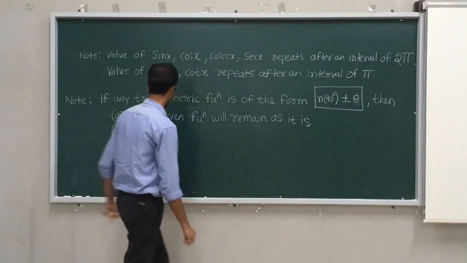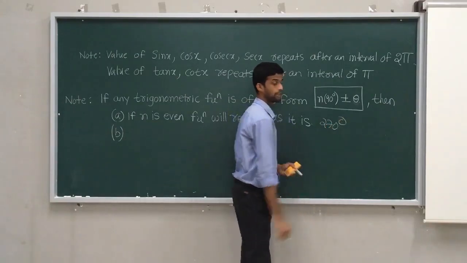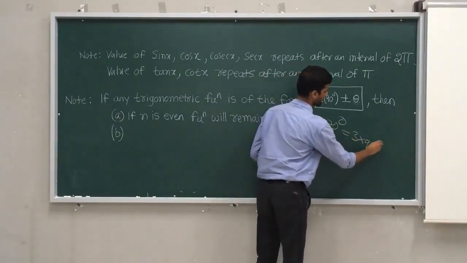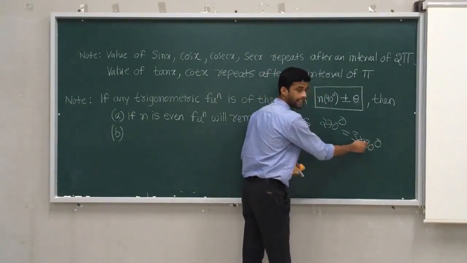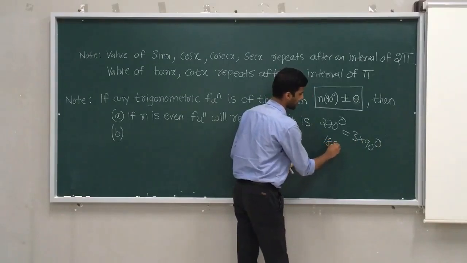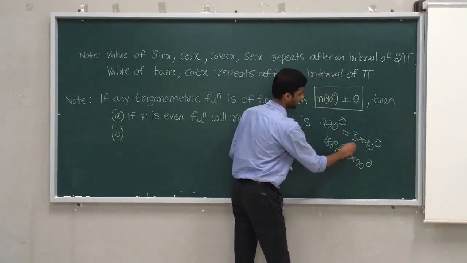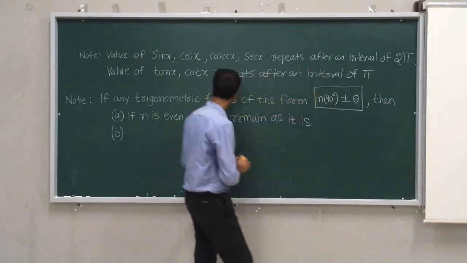Let me explain. Take something like 270. How to write 270? 3 into 90. There are many ways to write 270, but this is the standard angle, 90 degree into 3. But when it comes to 180 degree, how will you write it? 2 into 90 degree. 2 is even, 3 is odd. Therefore both are different. I need to discuss both cases.